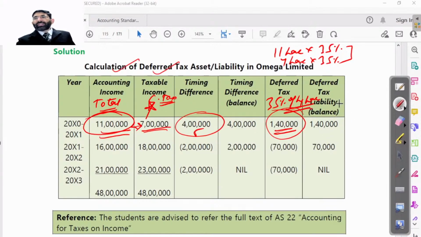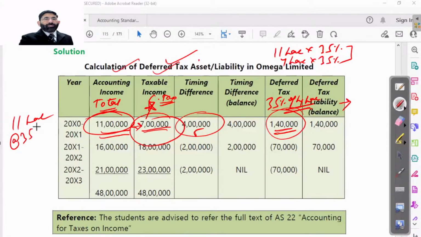So this will be a deferred tax liability because we have to pay tax on 7 lakh only, which is the taxable income, whereas total income is 11 lakh. So tax becomes due on 11 lakh at the rate of 35%, but we do not have to pay it now. This will be paid in future, carried forward for making adjustments. In future, our income is 16 lakh, that is less than 18 lakh. So 2 lakh is the lower income, and on that 35%, that is 70,000, will be adjusted in the next year.